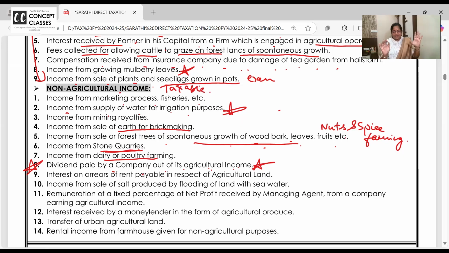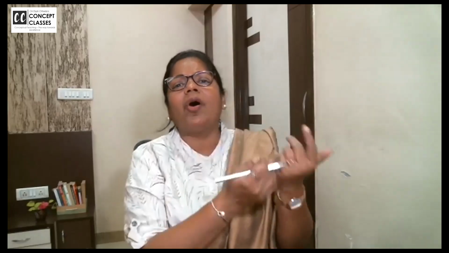यहाँ ध्यान से सुनो. This partnership firm is doing agricultural activity and their income is exempt. Partners are getting salary, interest on capital, profit, all exempt because their liability is unlimited in partnership. Now this is a company who is doing agricultural income and satisfying all these things. तो ठीक है, उसकी income exempted.